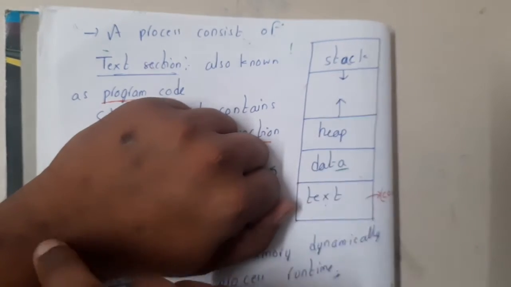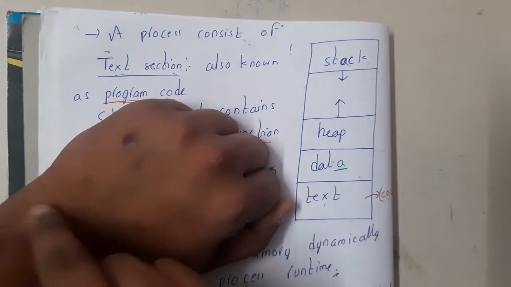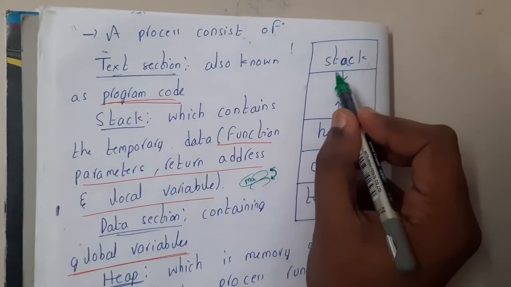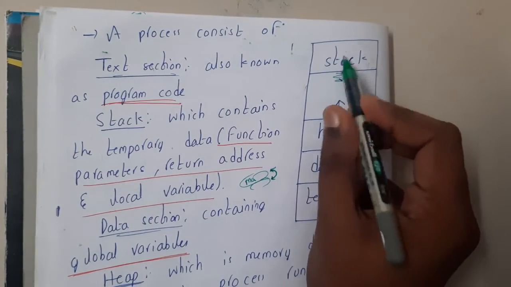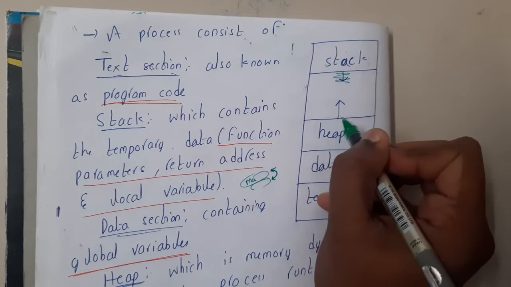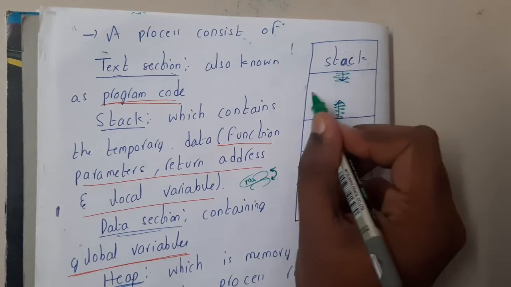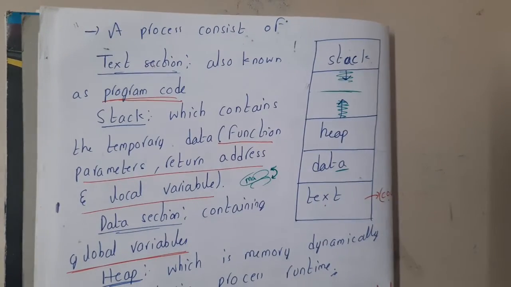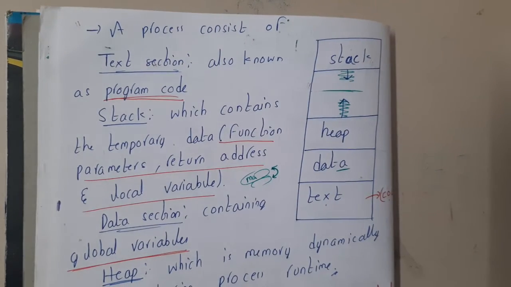Similarly with the stack, so now only 3 function calls have been done. After 1 hour 100 function calls have been done. So that is the reason why the stack can grow in this way, from top to bottom, and the heap will grow from bottom to top. They can grow up to the point where they meet. So this is the whole structure of a particular process, guys. Got it? So now you are getting the idea, right?